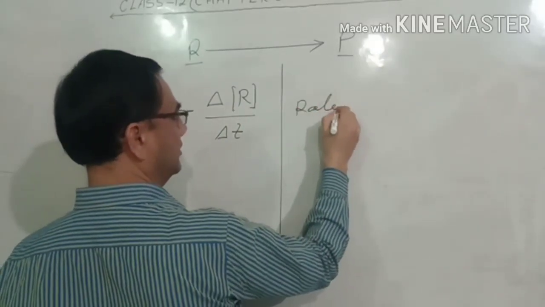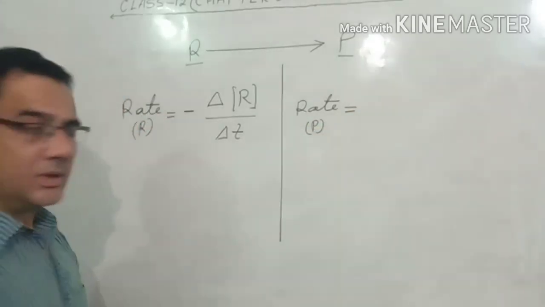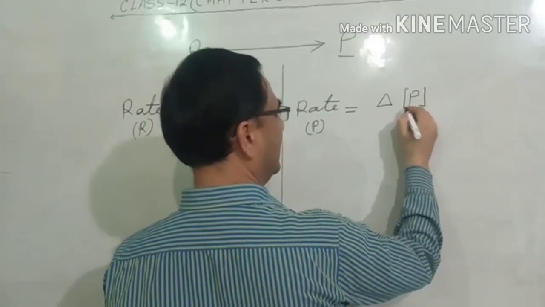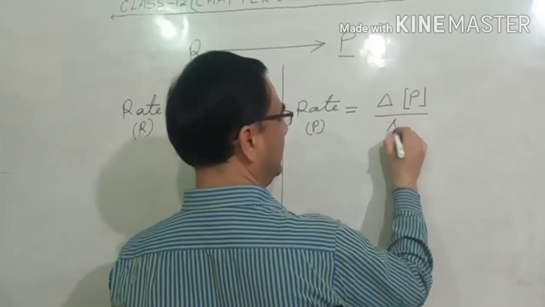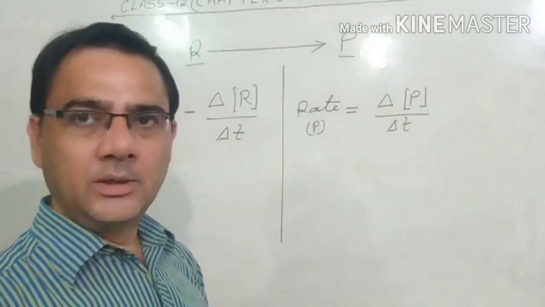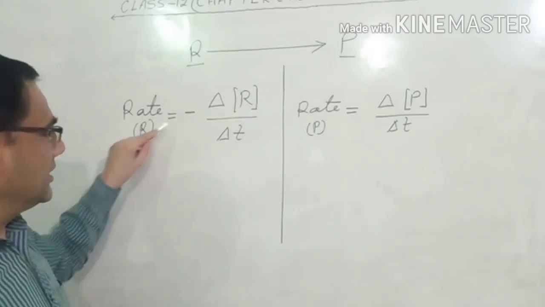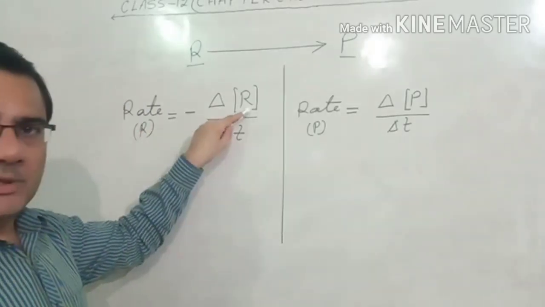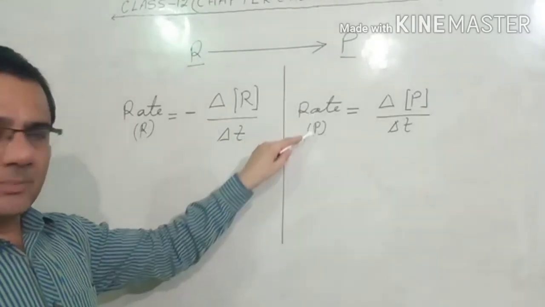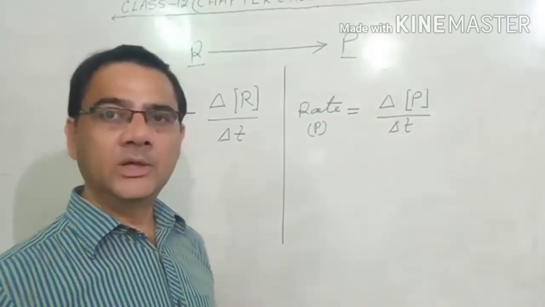Now the rate of reaction in terms of the product is equal to change in concentration, delta product concentration, upon time taken for the change, and in this we have no need to put the negative sign. So here rate in terms of reactant R is equal to minus change in concentration of the reactant R upon time taken for the change. Rate of the reaction in terms of product P is equal to change in concentration of the product upon time taken for the change.